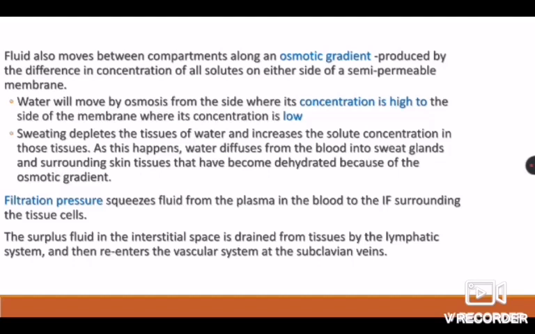Another process by which fluid moves is filtration pressure, which squeezes fluid from the plasma in the blood to the interstitial fluid surrounding the tissue cells. The surplus fluid in the interstitial space is drained from the tissue by the lymphatic system and then re-enters the vascular system at the subclavian veins. The waste fluid which is produced or stored in the interstitial space is mainly drained by the lymphatic system, and finally it enters the circulatory system, and later on it is carried to the kidneys where it is removed.